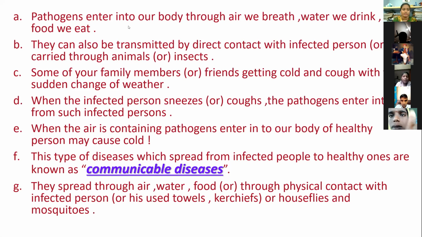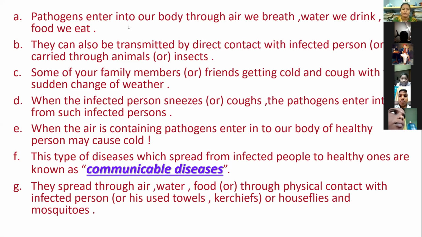Next, the diseases which spread from infected people to healthy ones are known as communicable diseases.